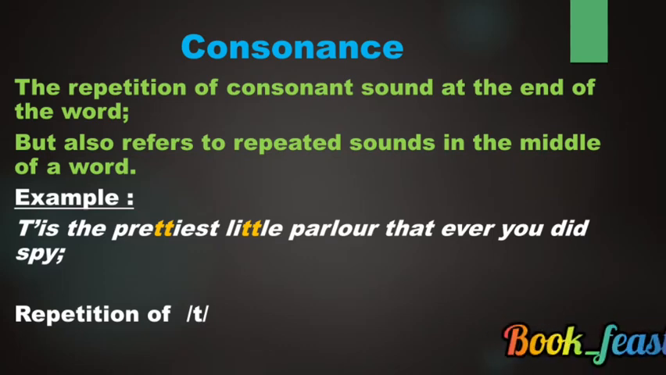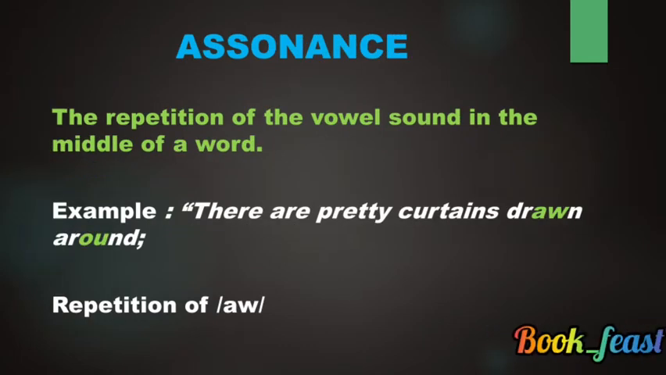And assonance is the repetition of vowel sound in the middle of a word. For example, "There are pretty curtains drawn around." Here the aw sound is given, and aw is a vowel sound, so it is assonance.